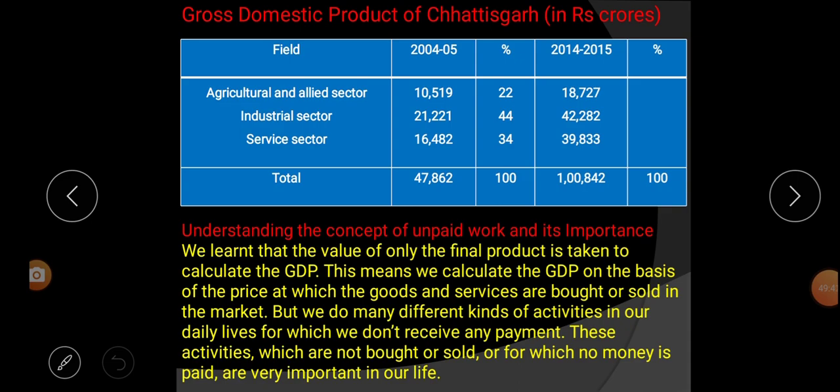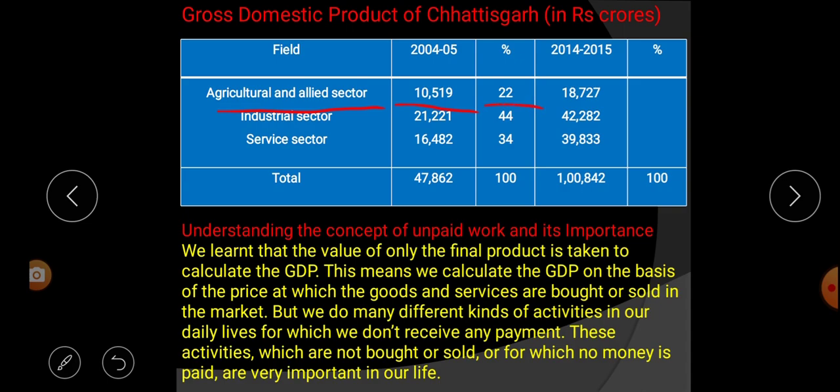Gross domestic product of Chhattisgarh in rupees crores. Listen carefully. Agriculture and allied sector, industrial sector, service sector: these are the three major sectors of income. Let's talk about the year 2004-5. From the agriculture and allied sector, what was the total income? 10,519 crore. That means 22%.